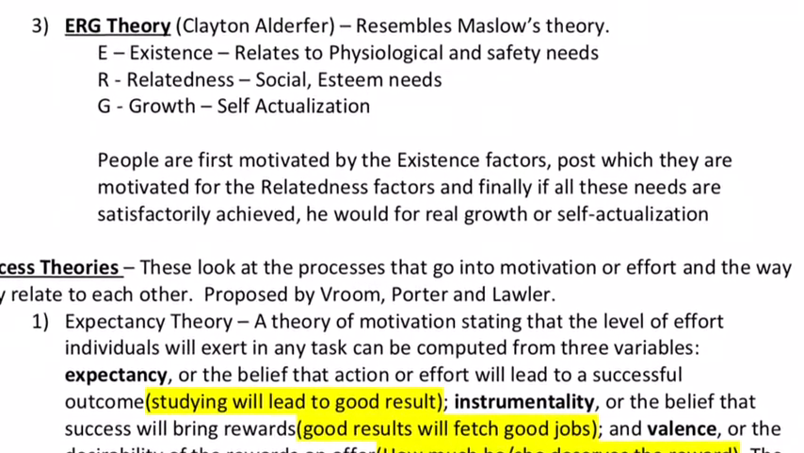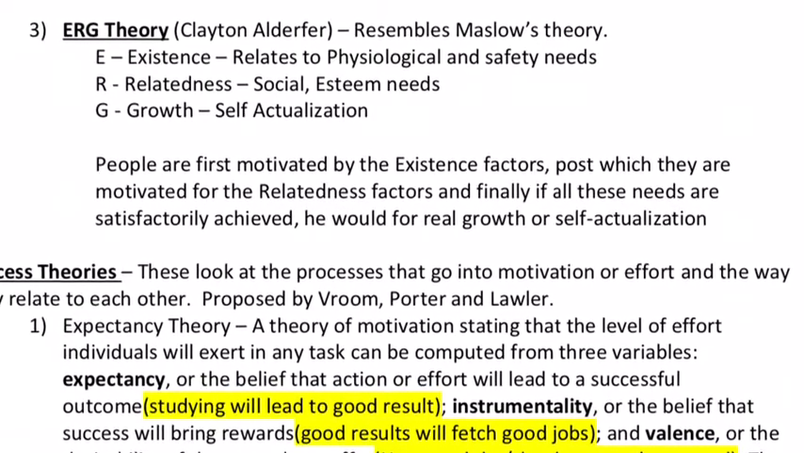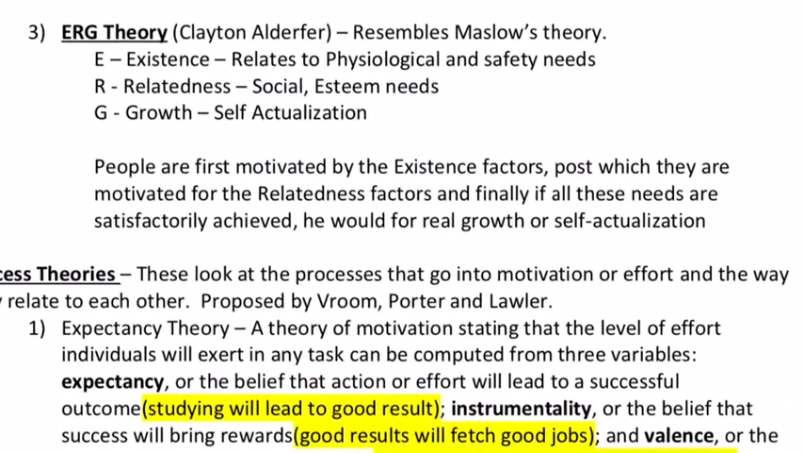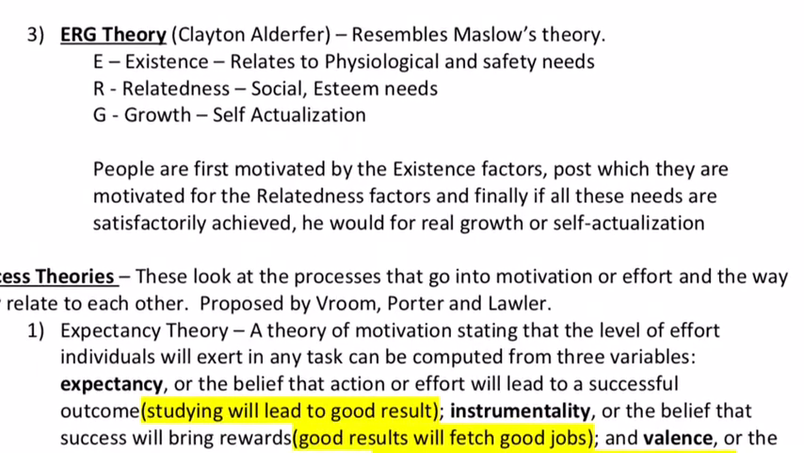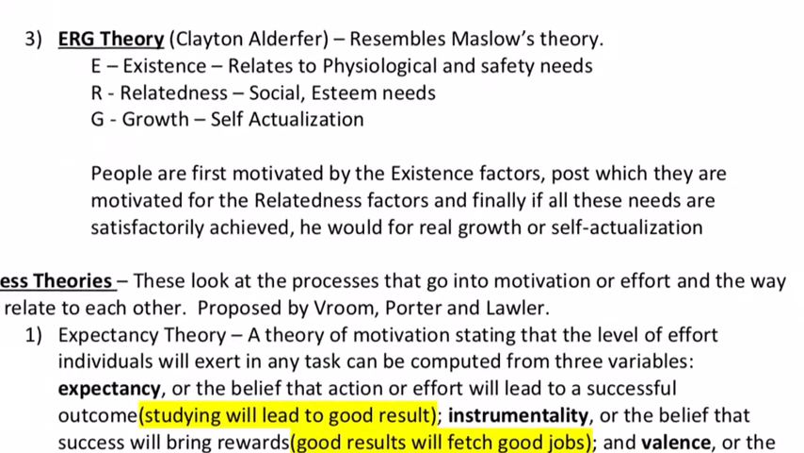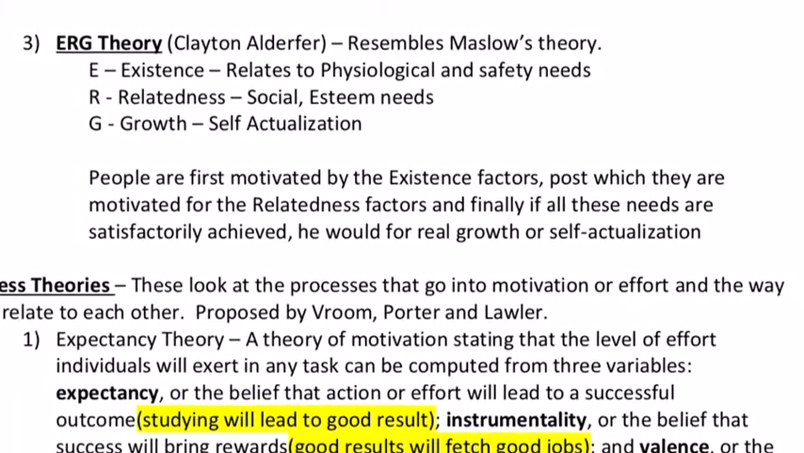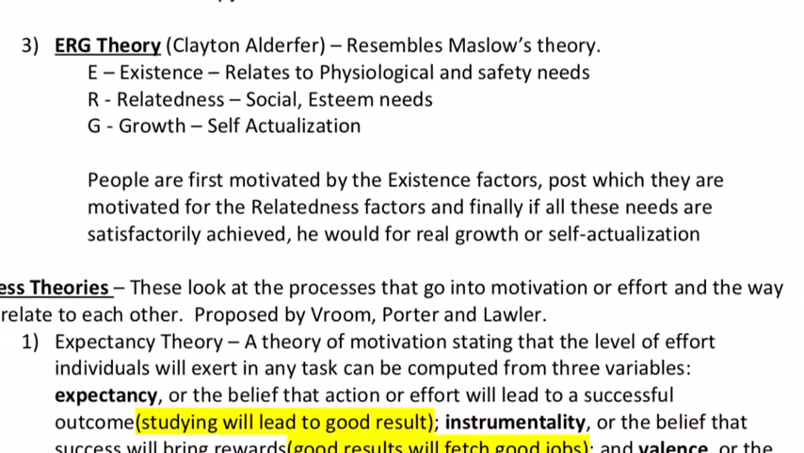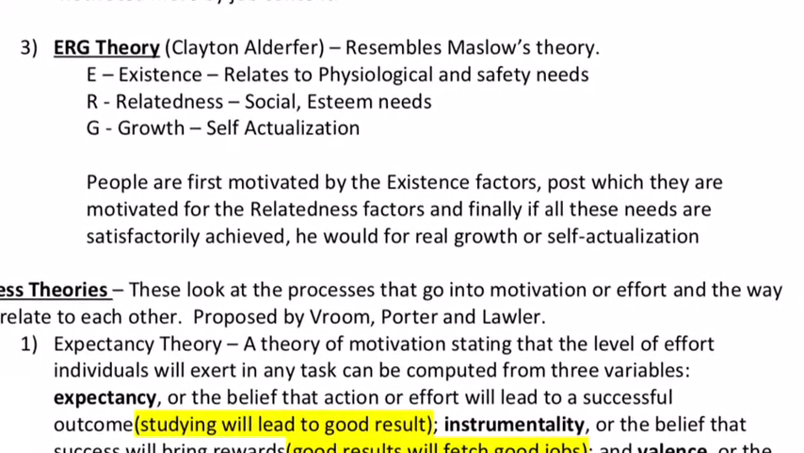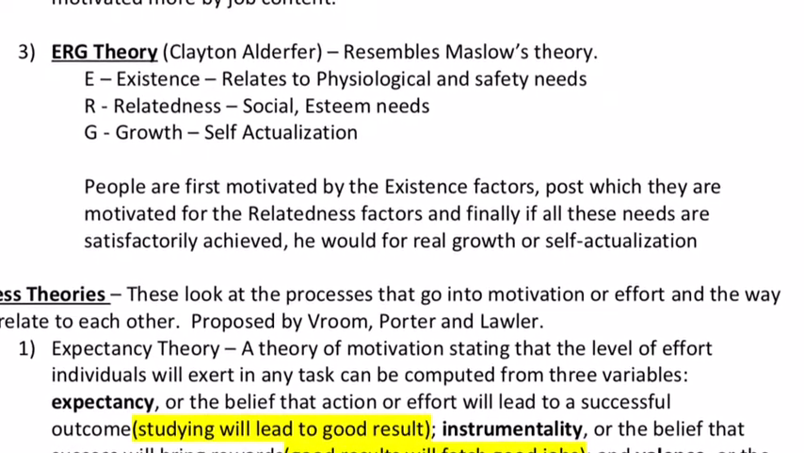Then the second variable he talks about is instrumentality. What is instrumentality? It is the belief that a good outcome, a good result, will bring good rewards. That is, good results in exams will fetch jobs with higher pay. So that is instrumentality. And finally, we have something called valence.